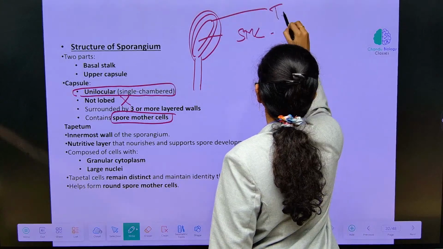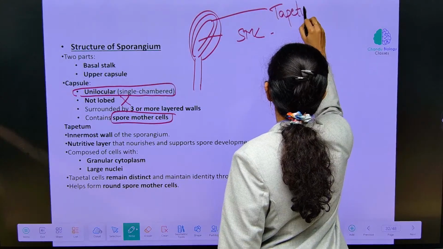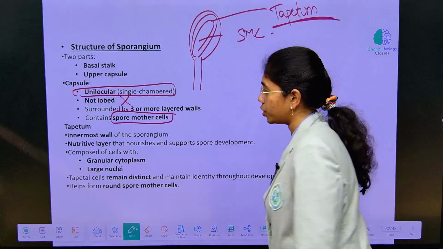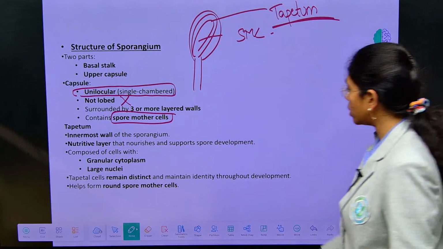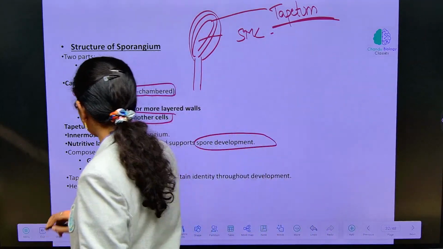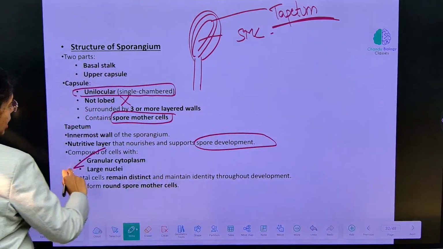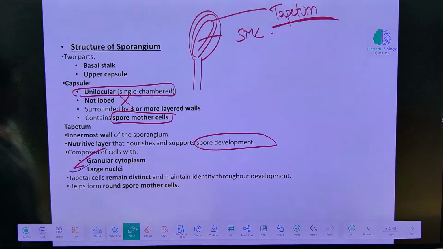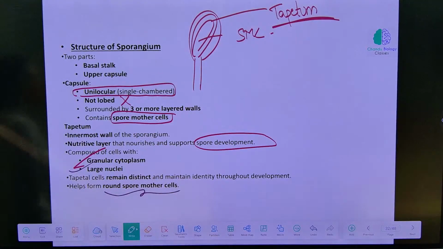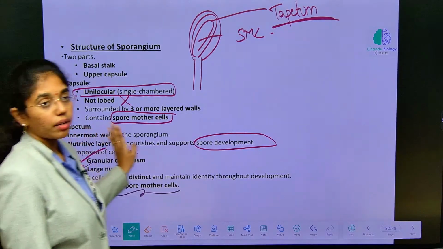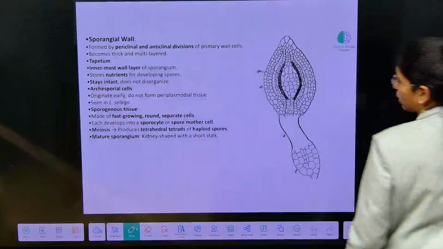Okay. Tapetum is the innermost wall of the sporangium. It is the nutritive layer; it will nourish and support the spore development. Next, it is composed of granular cytoplasm and it has large nuclei. This will help to nourish the spore mother cells. Clear till here? Tapetum will provide nourishment to the spore mother cells.